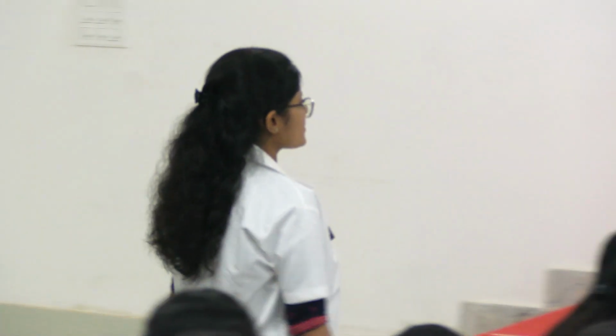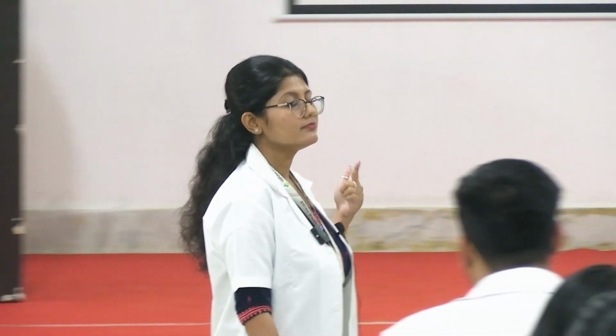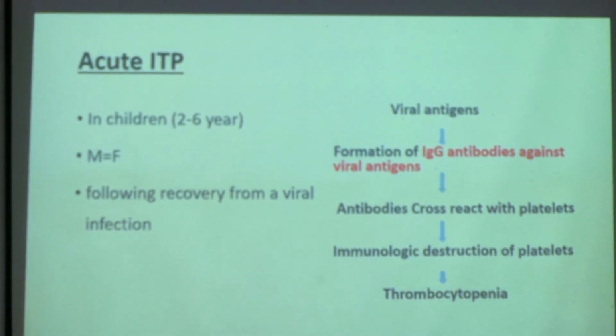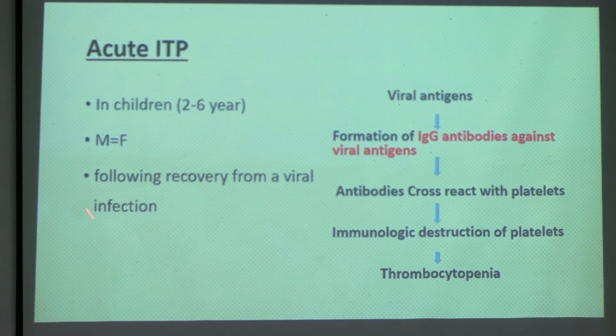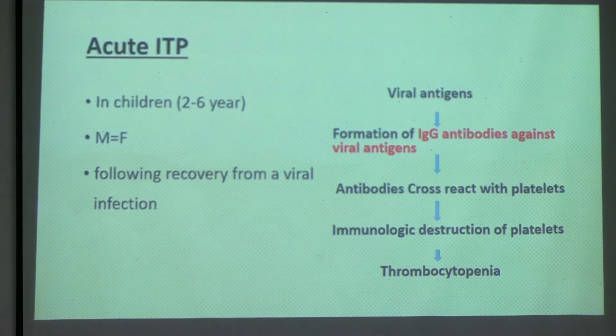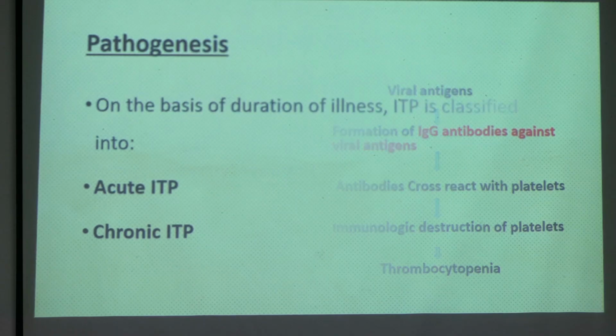Those who have understood, tell me: acute ITP occurs in children or adults? It occurs following a viral infection. So next, what is happening? What is your name? Krishna. Okay. Whenever there is a viral antigen, the child is attacked by a virus, because it is written here that it follows recovery from a viral infection. So now the viral antigen has come into the blood vessels. In the vessel, I have shown you in that picture.